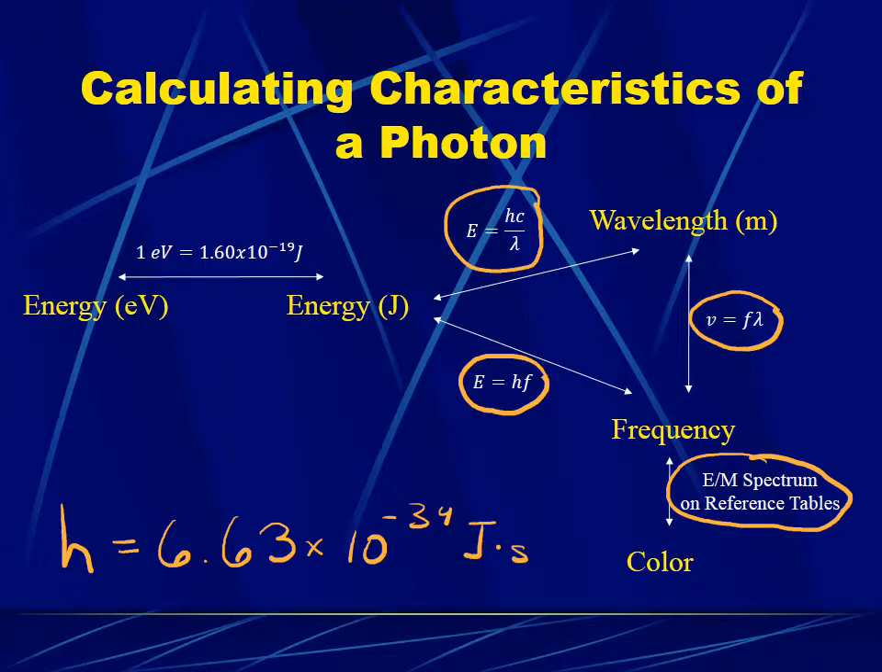Once we have our energy in joules, which usually is a very small number for photons, we may want to convert it to electron volts to be a more manageable number, and we'll use factor label and the conversion factor 1 electron volt equals 1.6 times 10 to the negative 19 joules.